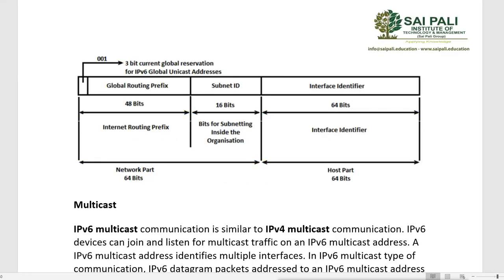Then the last 64 bits will be the interface identifier, which will be unique for different hosts. This is the host part, so we will give different IPs to different hosts. One host will get 1, the second host will get 2, then 3, 4, like this. It is up to us what IP we want to give to the different hosts. This is not automatically generated, so we have to give it manually to every machine. So this is what a global unicast address is, and we can compare it with public addresses in IPv4. Now in IPv4 we also had private addresses.